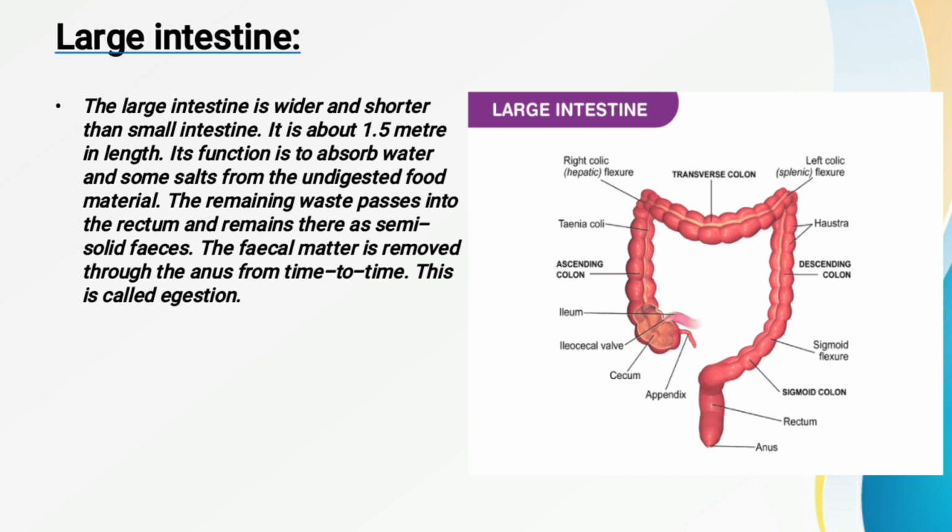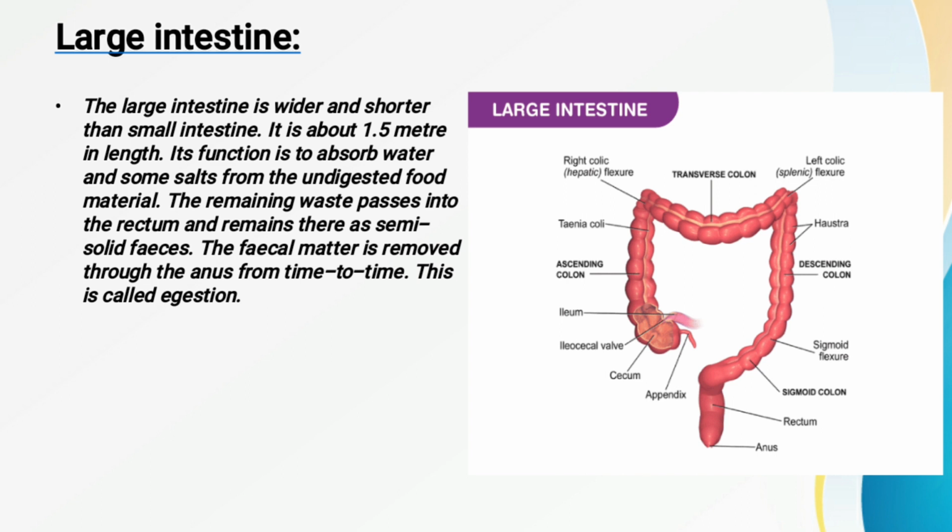Here the digestive system is over. Once again, let us have an overview. First of all, the food goes into our mouth, into our buccal cavity. After that, with the help of the esophagus or the food pipe, it is sent into the stomach. There the stomach secretes a juice called gastric juice. Gastric juice consists of three components: mucus, hydrochloric acid, and digestive juices.